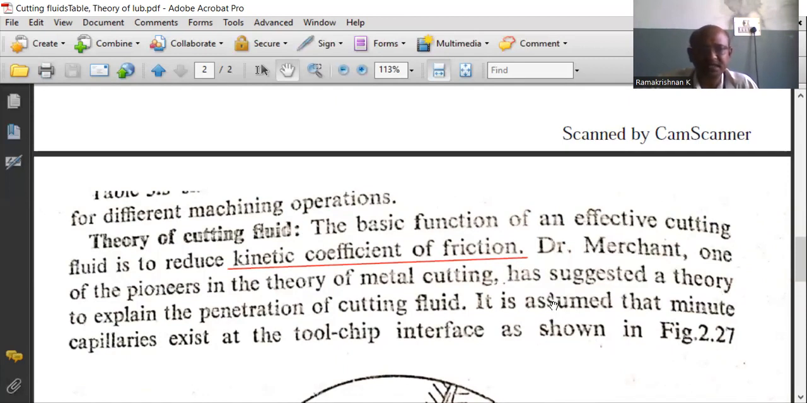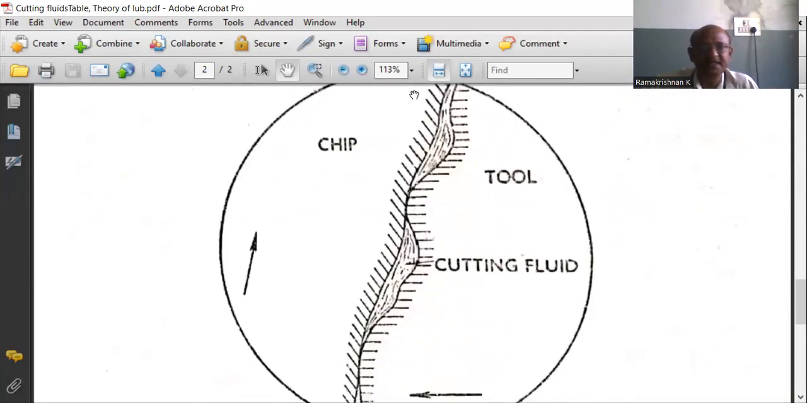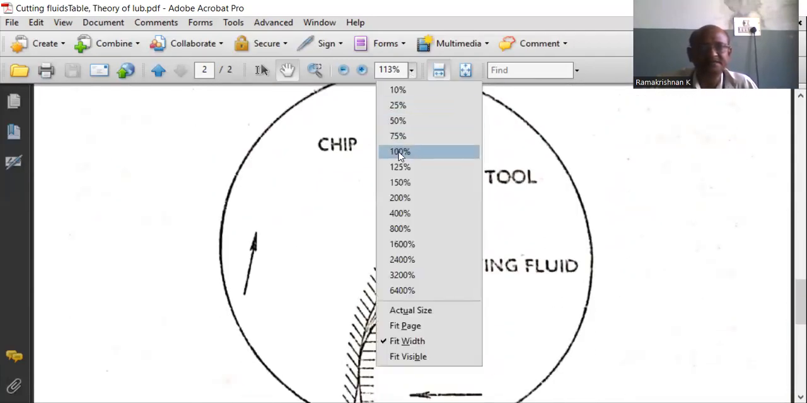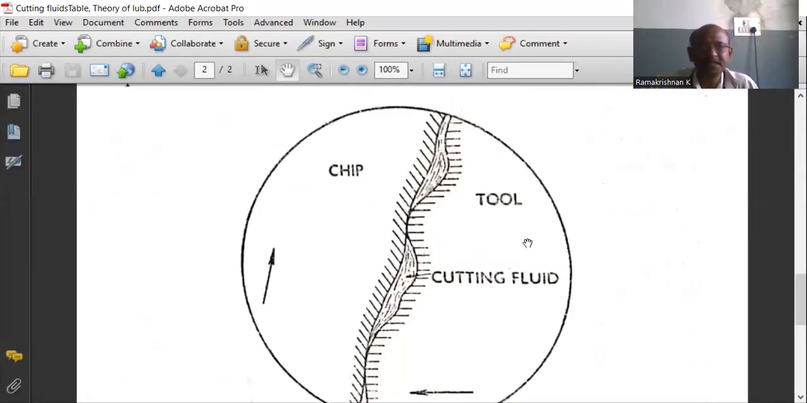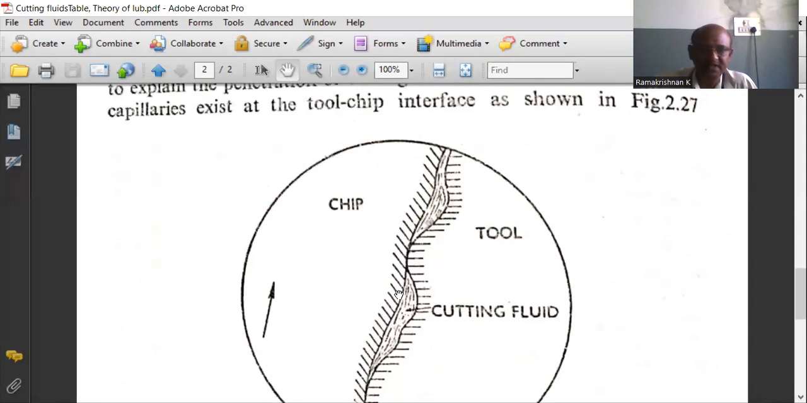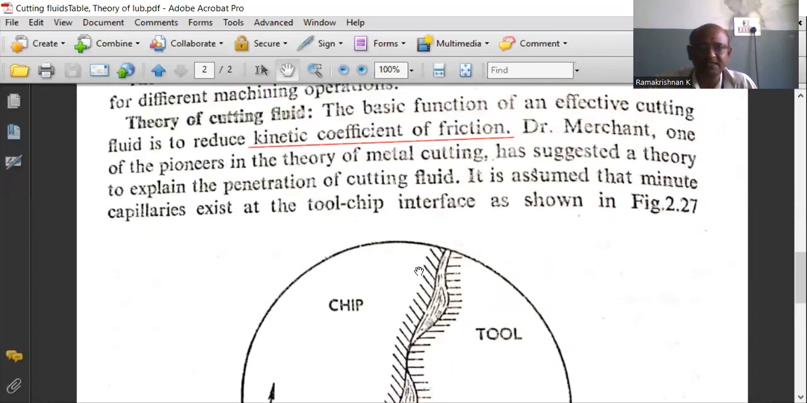It can be depicted clearly in this diagram. Here the diagram shows the tool chip interface. At the tool chip interface, there are many lines drawn. They show the capillaries. In between the capillaries, the cutting oil that we apply is filled. So let us have a look at how his theory is explained.